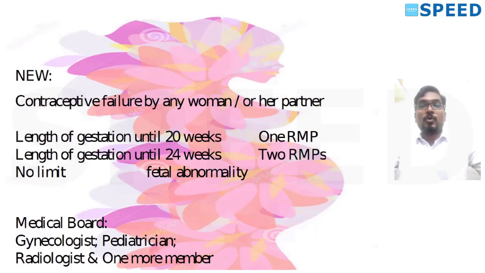Yes. So remember, 4 doctors are needed for the medical board: gynecologist, pediatrician, radiologist, and one more doctor of the hospital's choice, right? So if the board certifies the to-be-born child has fetal abnormality, we can go for medical termination of pregnancy at any gestational age, right? Any gestational age. So we'll go to the next slide.